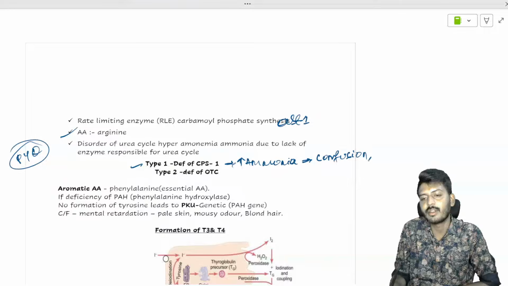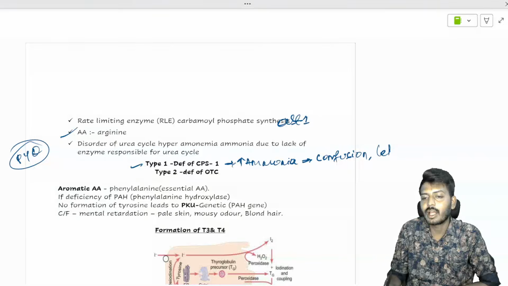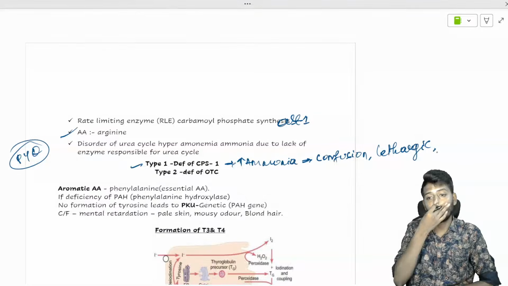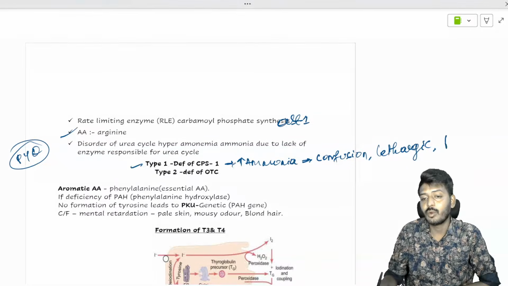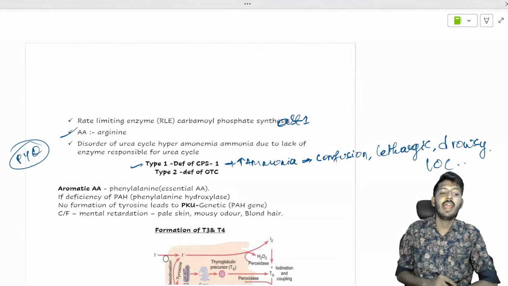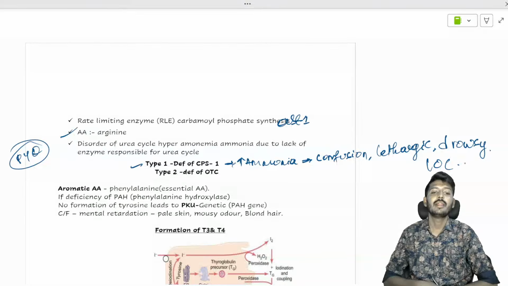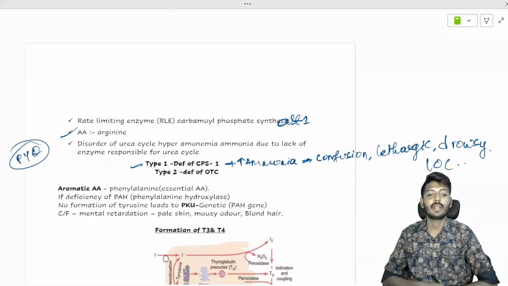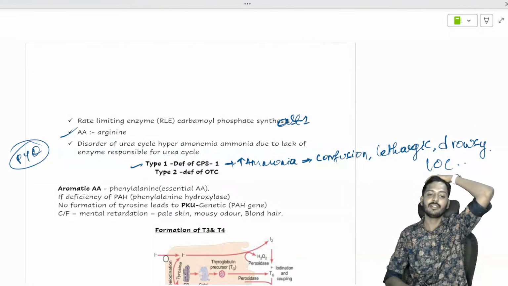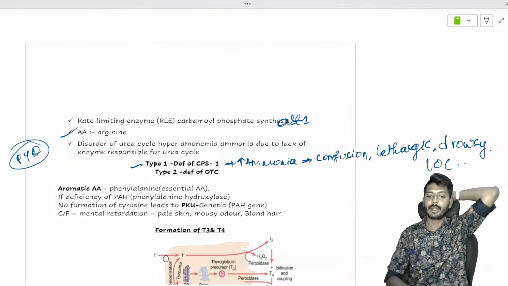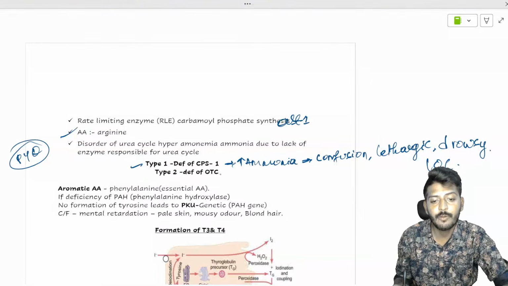So the child will become confused, because it's a genetic disorder, right? From birth itself it will be there. Confused, lethargic, and even very drowsy. Even a loss of consciousness can be present, and if elevated level of ammonia is found, you can suspect in a newborn hyperammonemia type 1 because of the deficiency of CPS1. In type 2 hyperammonemia, there is a deficiency of OTC.